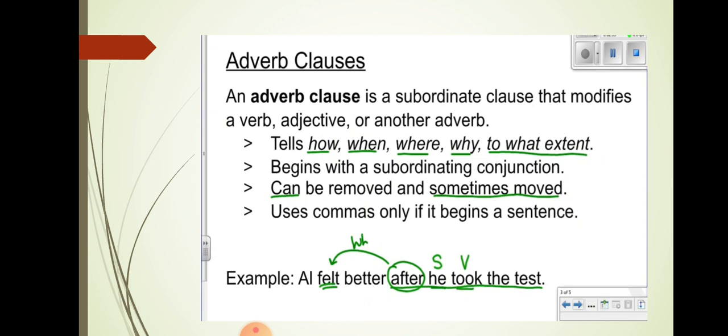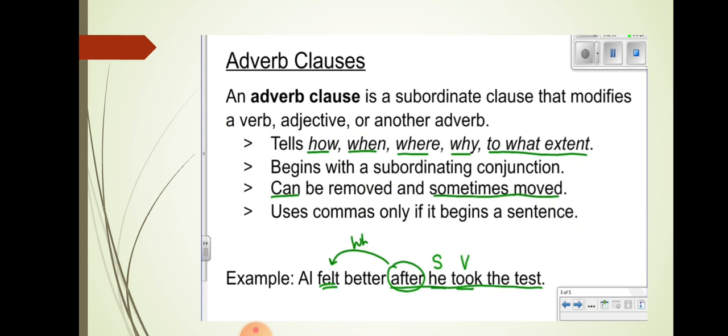Remember girls, an adverb clause always starts with a subordinating conjunction. Why? Because it's a kind of subordinate clause. It can be removed and sometimes moved. It uses commas only if it begins a sentence. If it begins a sentence, then we use a comma to separate both the clauses, the main clause and the dependent clause.